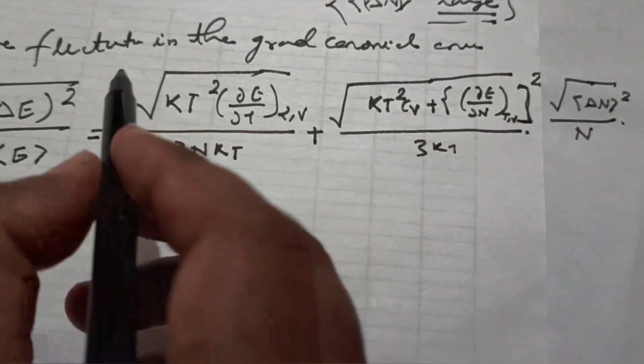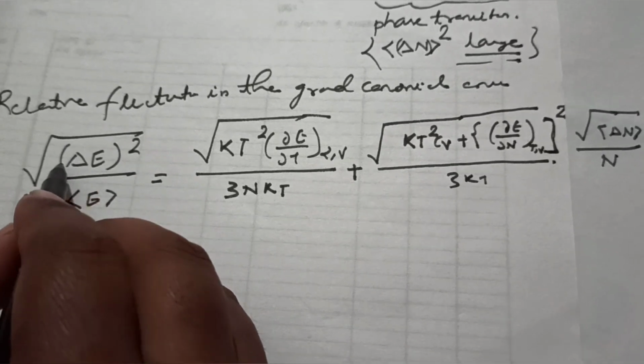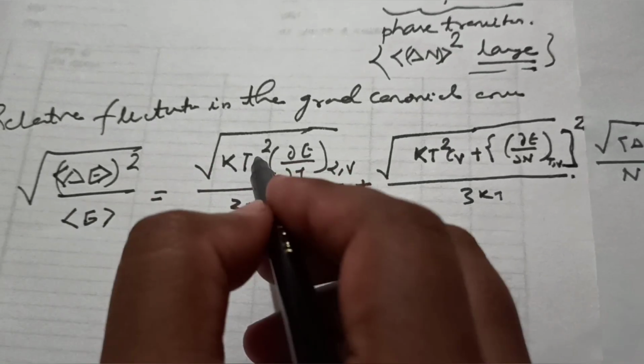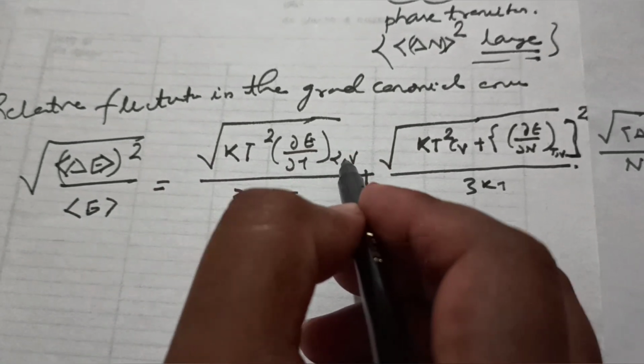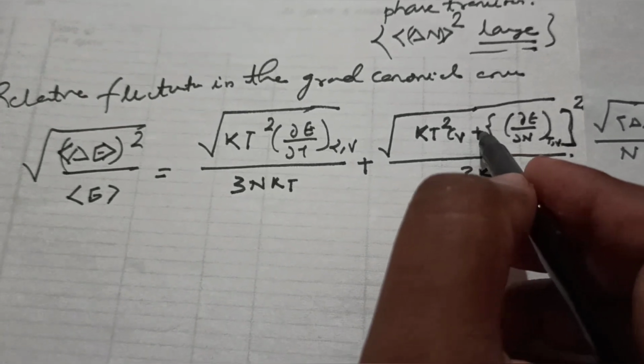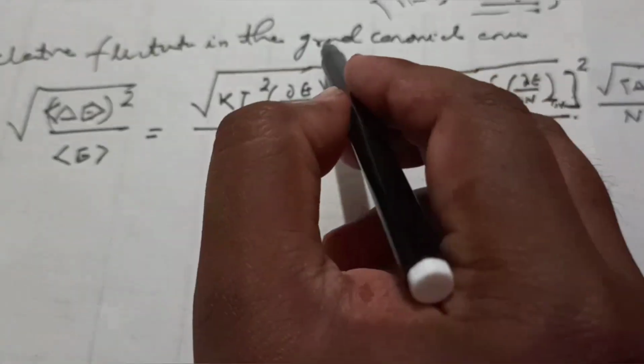So the relative fluctuation in the grand canonical ensemble: this is del E square upon the average energy. This is kT square times of del E upon del T at alpha and V, upon 3kT, plus kT square CV plus the term which is coming in the grand canonical ensemble.